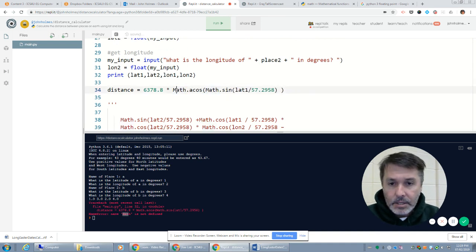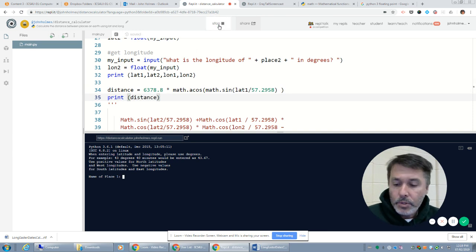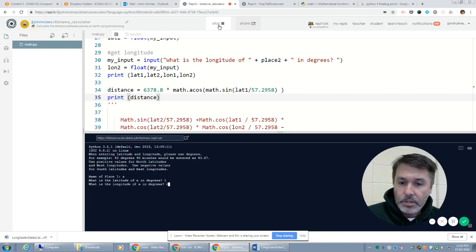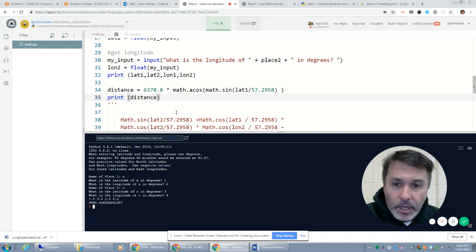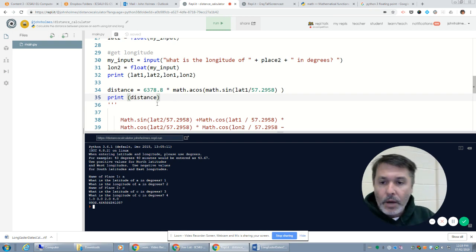So now if I want to be able to calculate the ACOS of a value, I'm going to say that is from my math library, which I've imported, ACOS of math library.sine latitude. All right, and I'll just print out distance here. I know this isn't the correct formula, but I wanted to illustrate how we would use these functions to begin with. Okay, so we're getting some sort of a numeric response. It's the wrong formula, so now what I need to do is put in the correct formula.